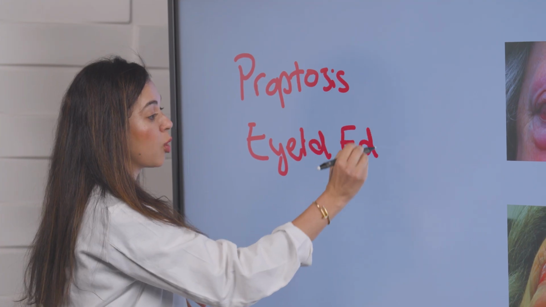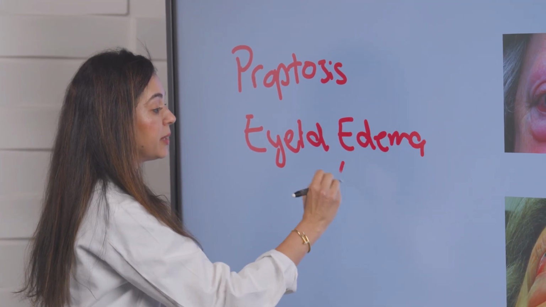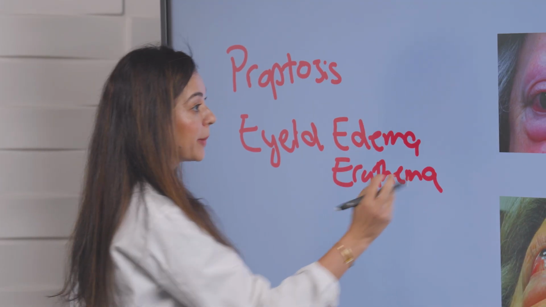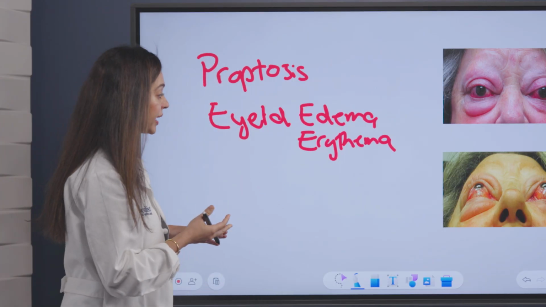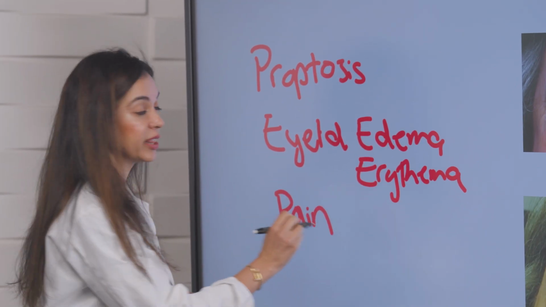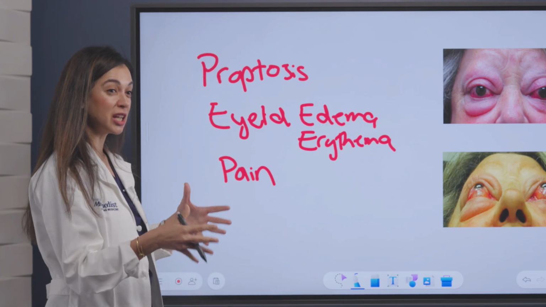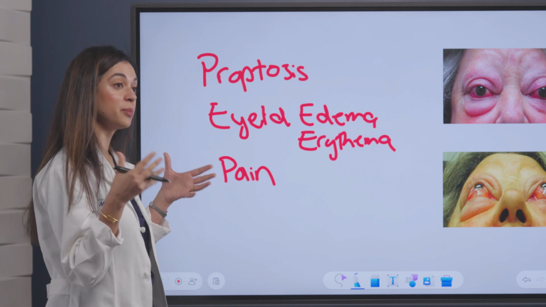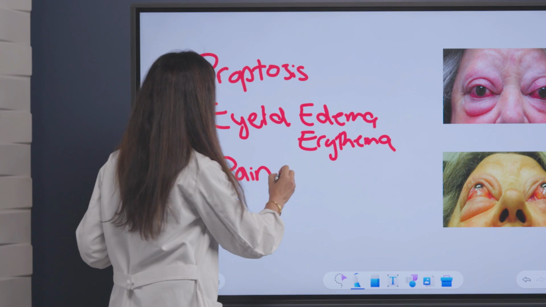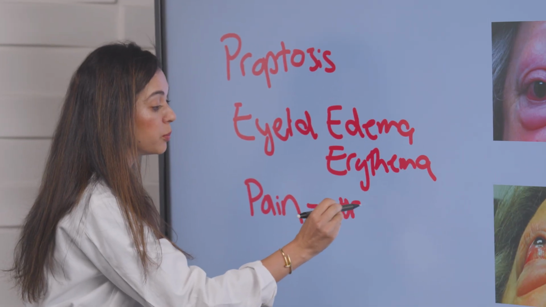The eyelids are swollen. We also can see erythema of the eyelids. If we go back to our classical signs of inflammation, redness and swelling. We can also have pain or pressure. If we think about the orbit being congested and enlarged, patients will often complain of this dull, achy, throbby sensation behind the eyes, and this can often worsen with movement.